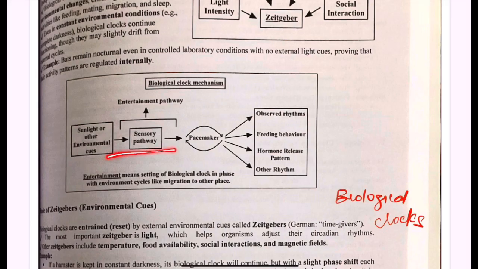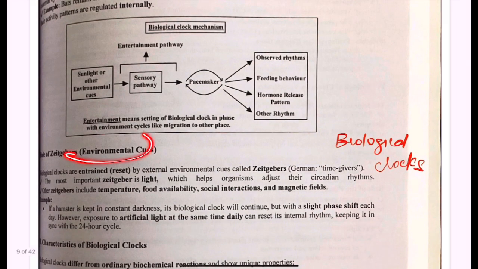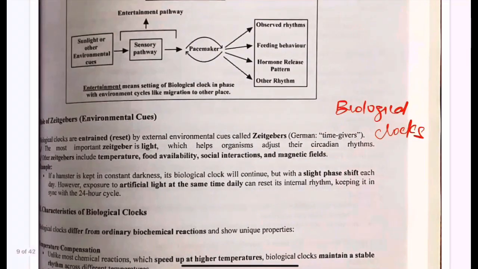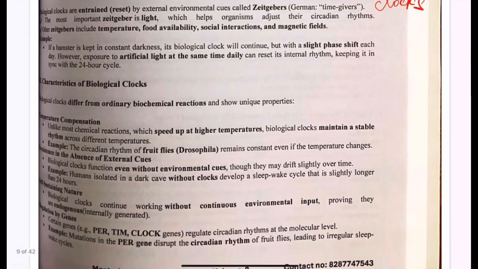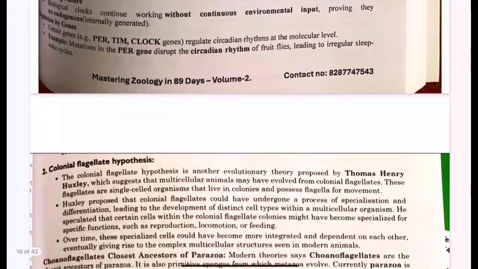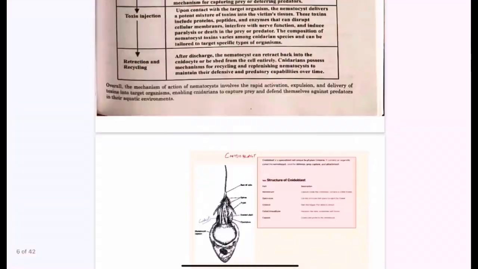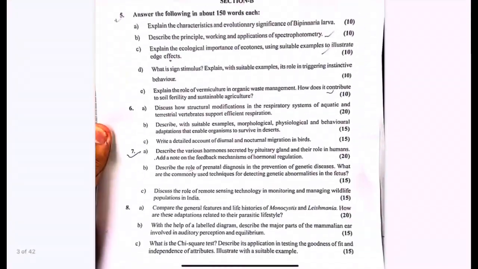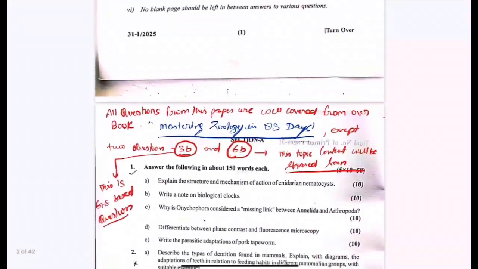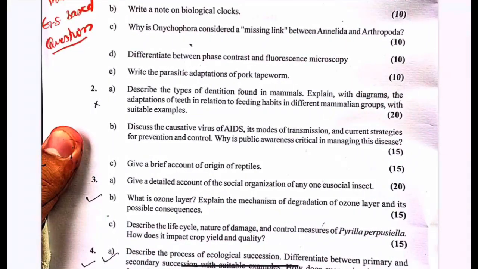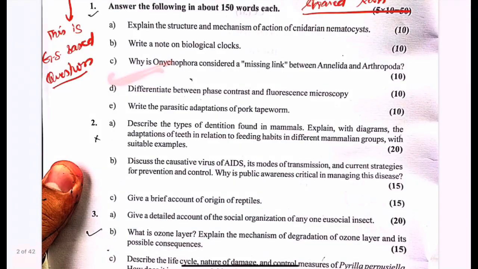There are various flow charts which easily explain how these work, and what these environmental cues are, how they impact the biological clock, how these set the time of the whole clock going on in our body. So you can explain the biological clock in this way, give the content of it, and yes, you can cover it from the book only. This is about the content. So I'm just telling you how you are going to write the content, what is the proper manner of structuring your answer. Next question is about why Onychophora is considered a missing link.